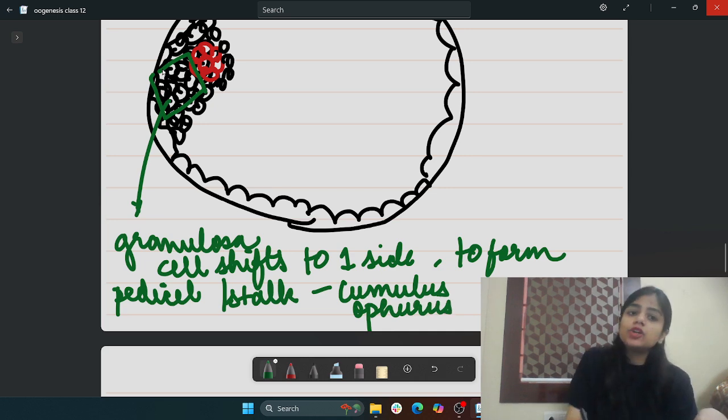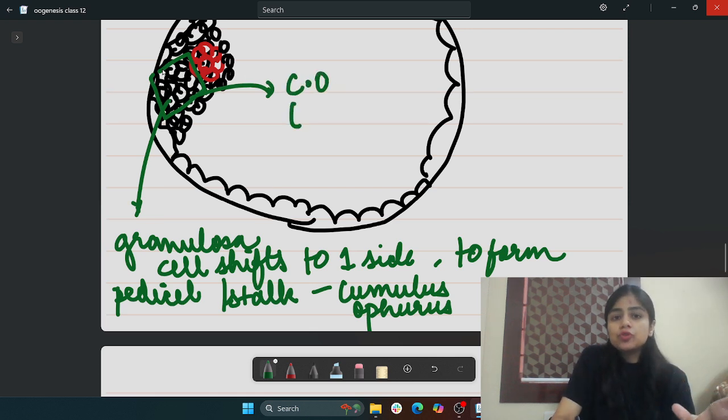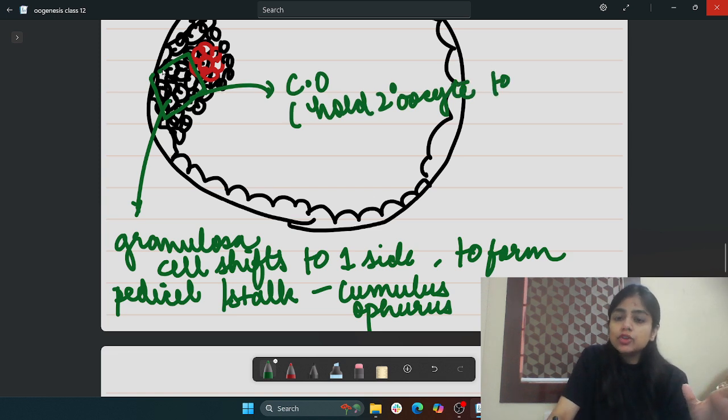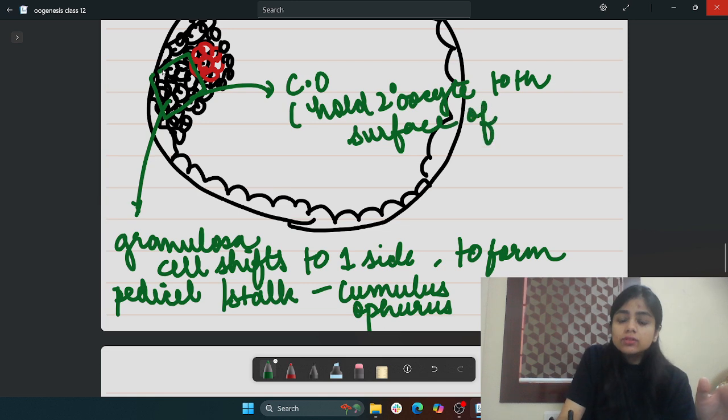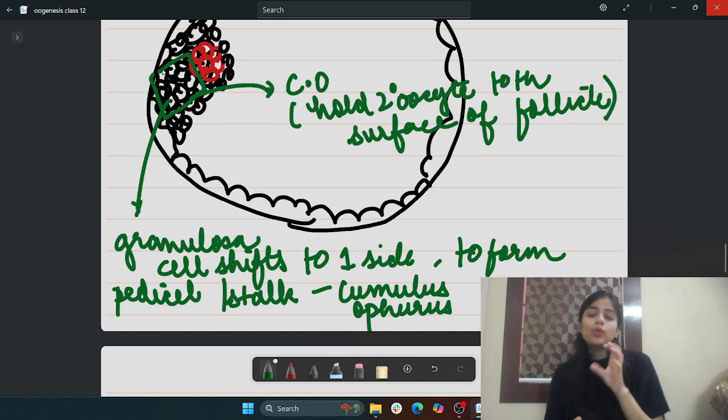What is the role of the cumulus oophorus? The role of the cumulus oophorus is to hold the secondary oocyte, or to adhere the secondary oocyte to the surface of the follicle. Right? The main role of the cumulus oophorus is to move the secondary oocyte towards the surface